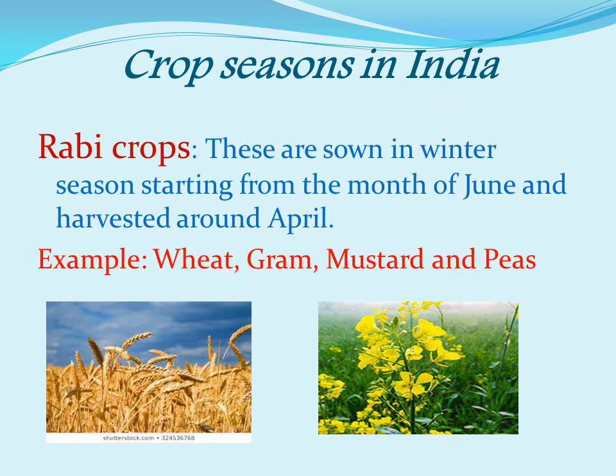The second is the Rabi crop. These are sown in the winter season starting from the month of November and harvested around April. Examples of Rabi crops are wheat, gram, mustard and peas.